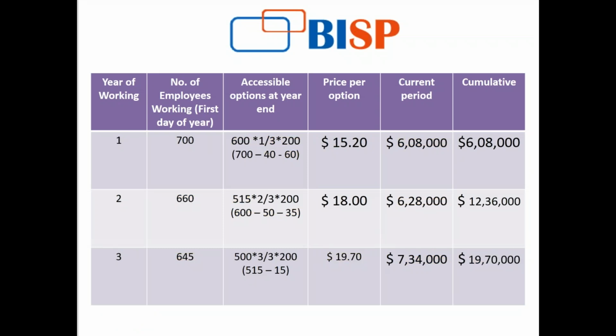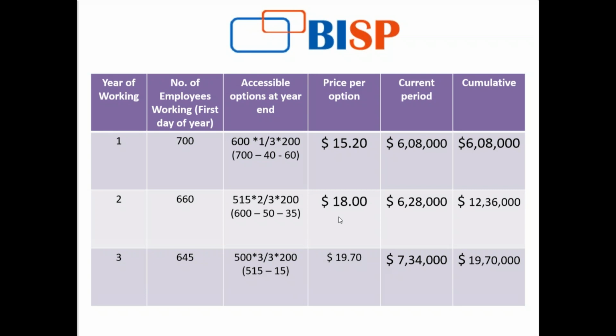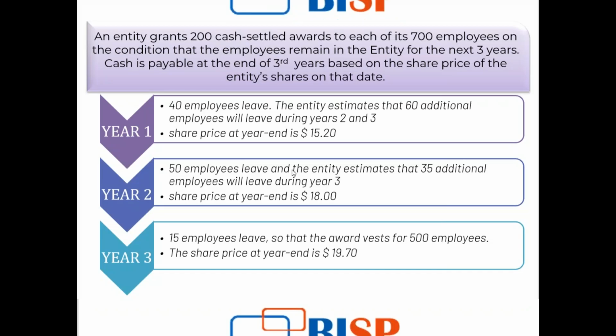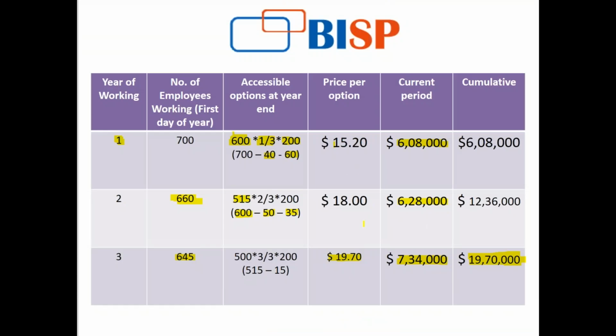But since a condition is attached here, that is the reason we are accumulating the expenses based on the price per option per year, and we are having a deferred expenditure on this. Deferred expenditure is when an expense I know is going to happen in my future, I defer it over the years when I assume that it should happen. If it is going to happen for 5 years, I'll defer that amount for the next 5 years in my reporting financial statements.